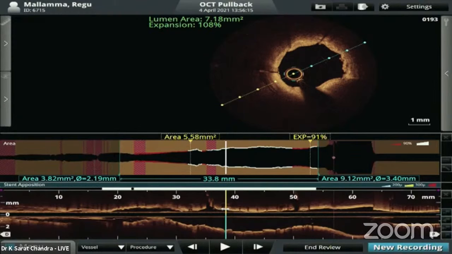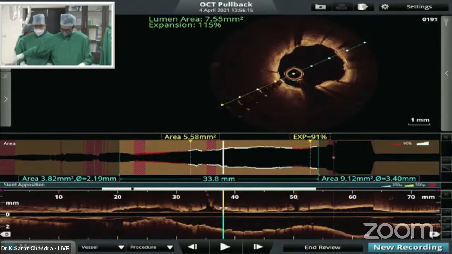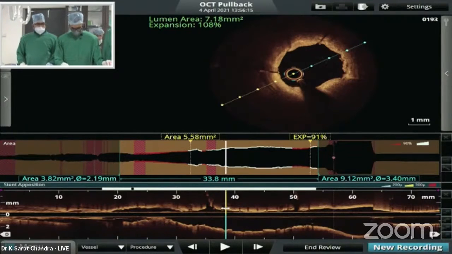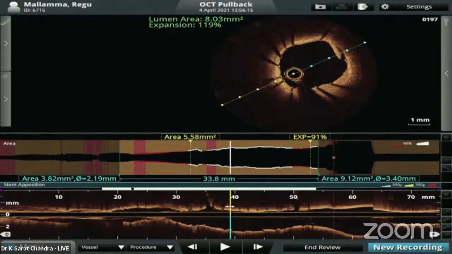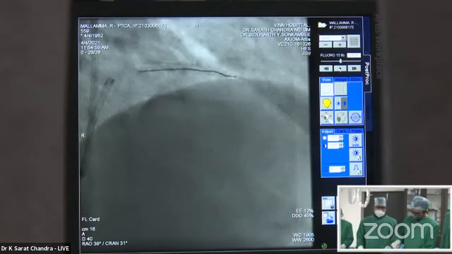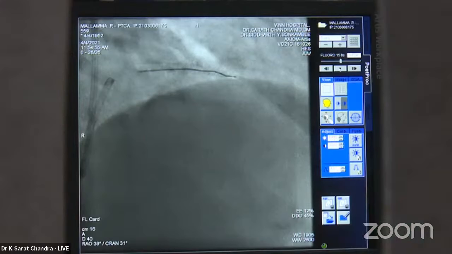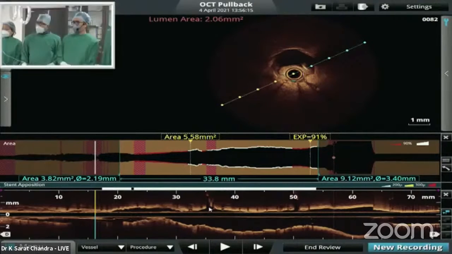So, a lot of drama took place here while we were doing this. We are almost done. As you could guess, the result is showing very nicely. We could not enter that ideal branch of the diagonal, so we left it and we stented the LAD because there are areas of dissection distally. We have put a long stent, 2.5 into 38, and proximally across the original site of occlusion and across the diagonal, we put a 2.75 into 28. Okay, and show the OCT post. The side branch flow looked good.